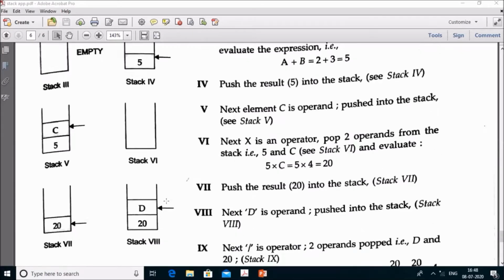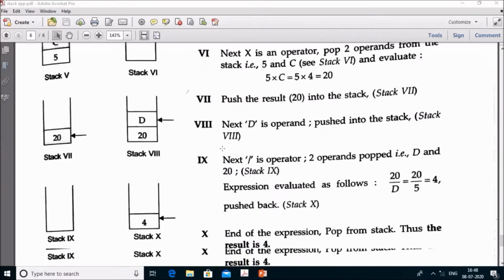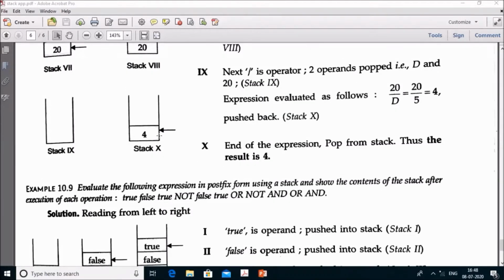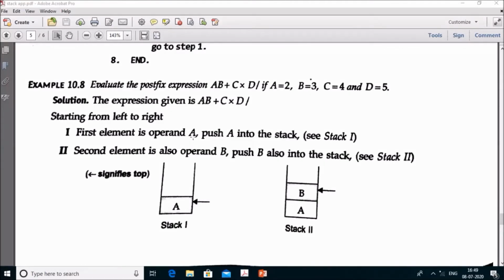Now the expression after the divide is null. There is nothing left in the expression. Then we just pop the result from the stack and assign it to the expression value, and the answer comes out as 4.